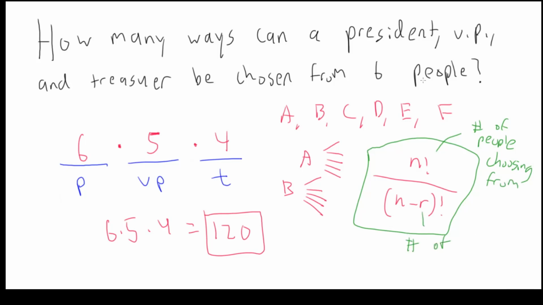So in this case, we're choosing from a pool of 6 people, and we're choosing 3 people. This doesn't always have to be number of people. It's just the number of things that you're choosing from, and the number of things that you're choosing.